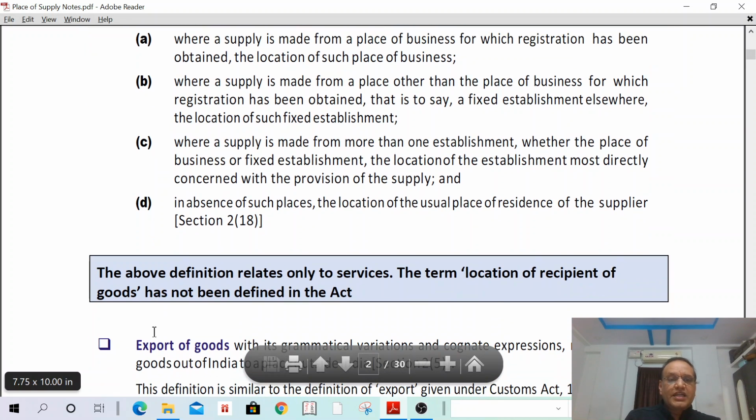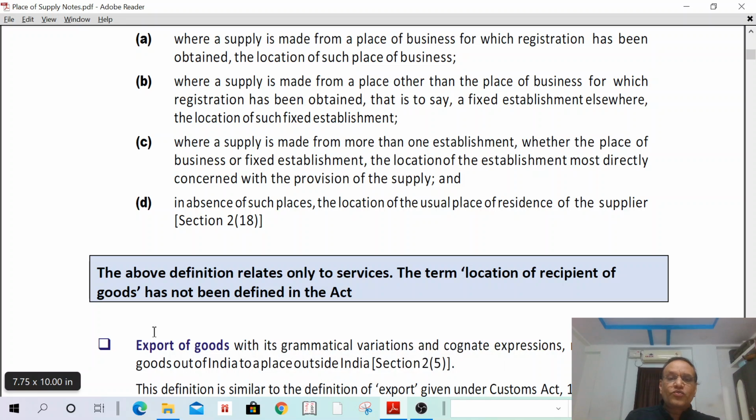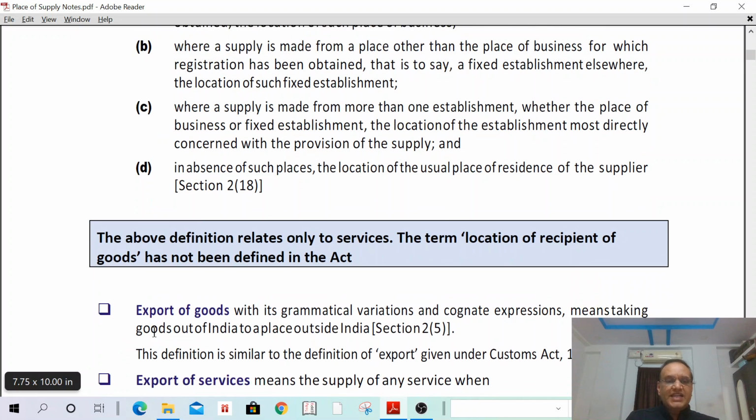Then the above definition relates to only services. The term location of the recipient of goods is not defined under the Act. That means location of the recipient of goods is not defined. Again, location of the supplier of goods is not defined. Only services is defined under the GST Act. And next, export of goods.